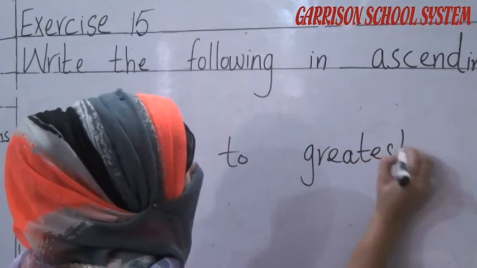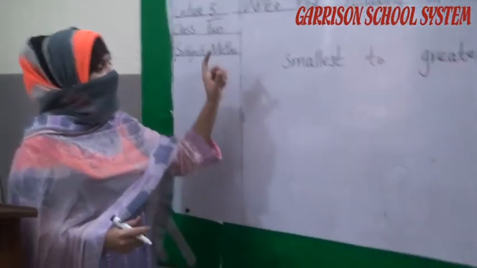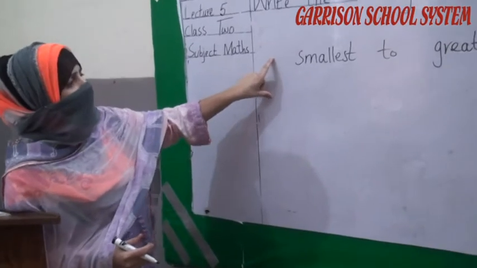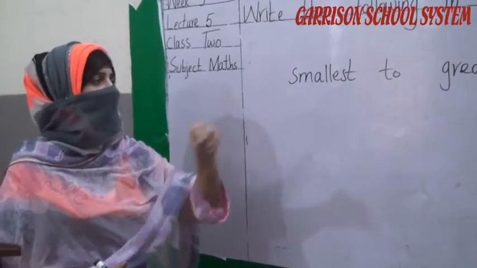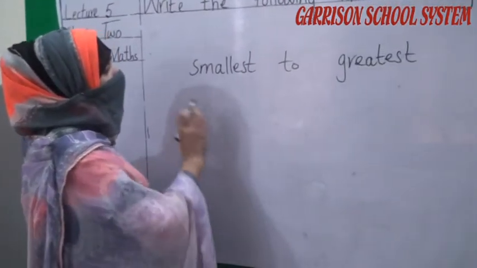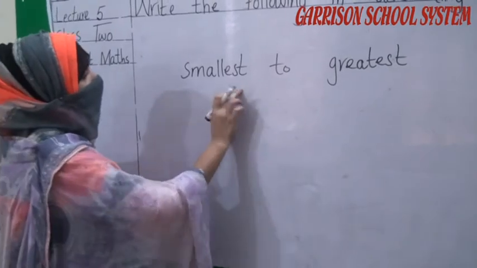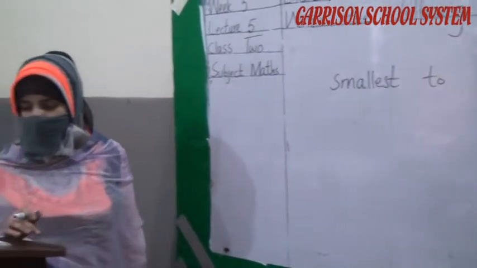Okay student, first we start our counting. We start writing our numbers from the small to greatest. First we start small, then we move to the next greater, greatest. For example,